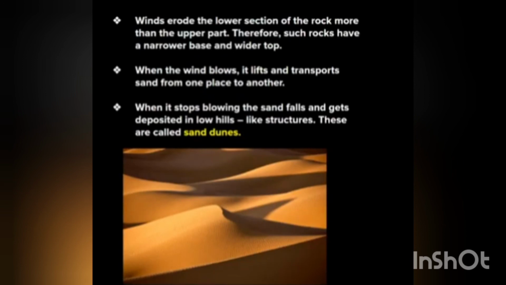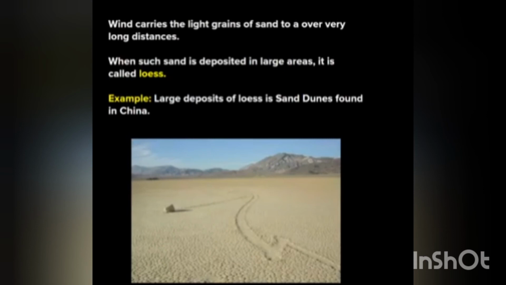Now the last one is work of the wind. The most important agent of erosion in deserts and sea coasts as well as in arid regions is moving wind. Winds become an active agent when particles are carried by them. The most active landform of grinding action of wind is the mushroom rock seen in the desert region. When the wind faces obstacles like hill rocks or any raised grounds, it deposits its load and results in building structures like sand dunes. When sand is deposited in large areas, a plain so covered with sand is called a loess plain.